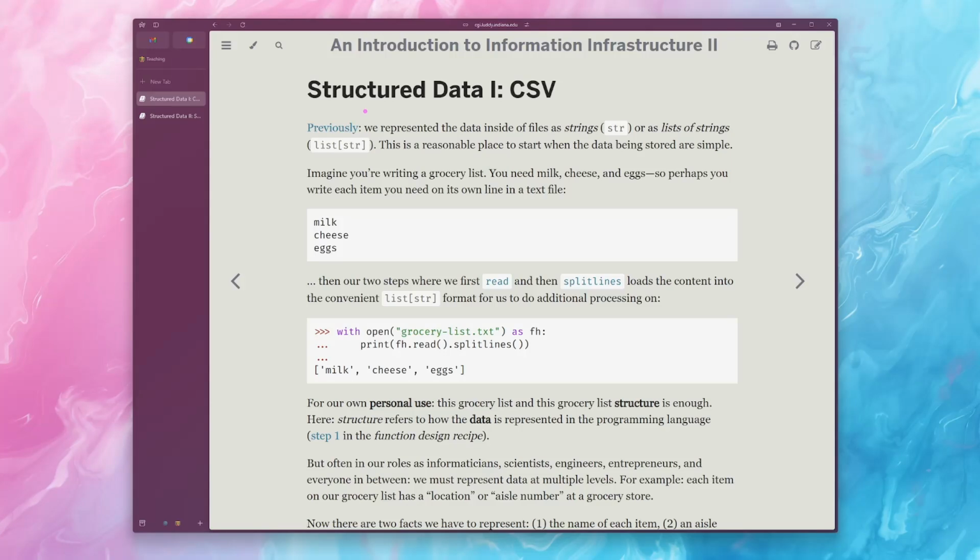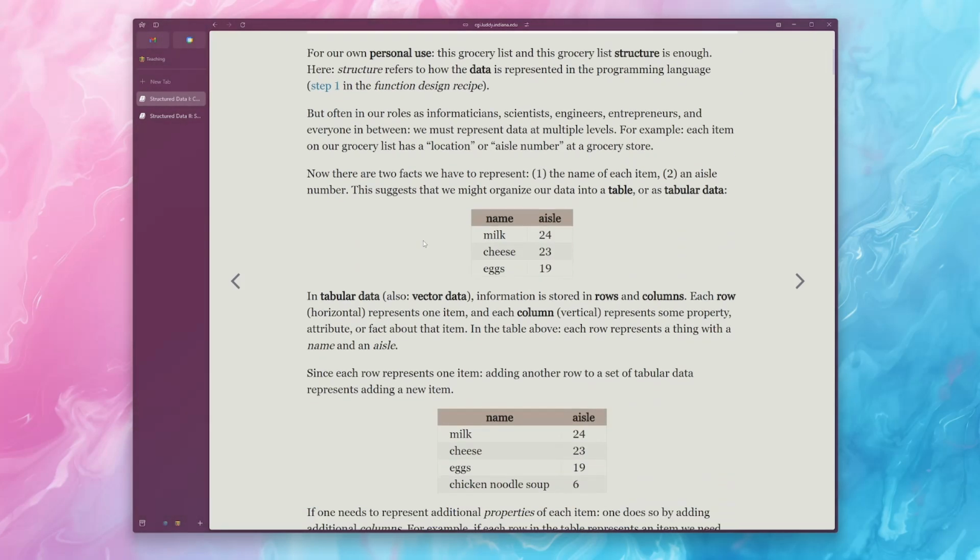Hey team, so if you've been following along, maybe you remember that one of the last times we spoke, I tried to convince you that CSV files were the greatest idea of all time.